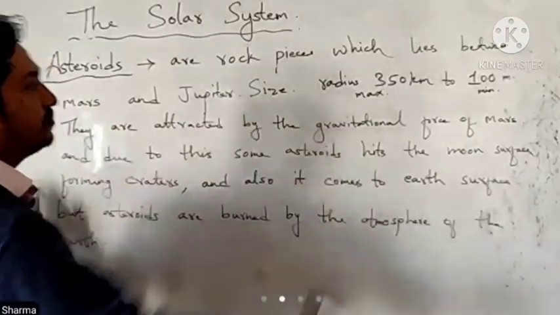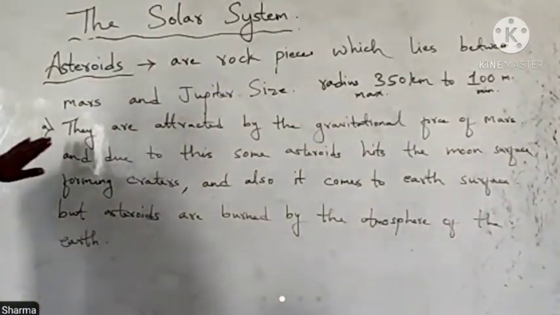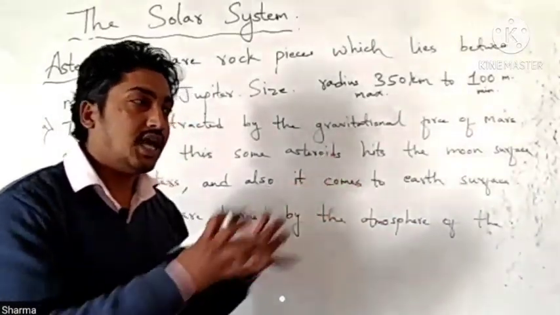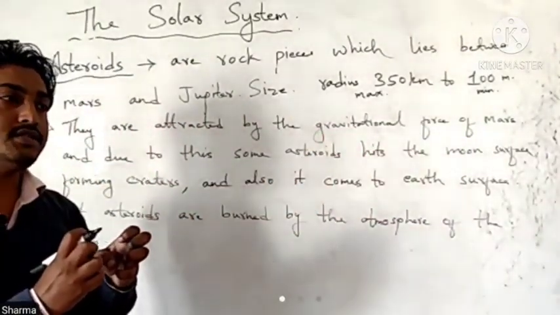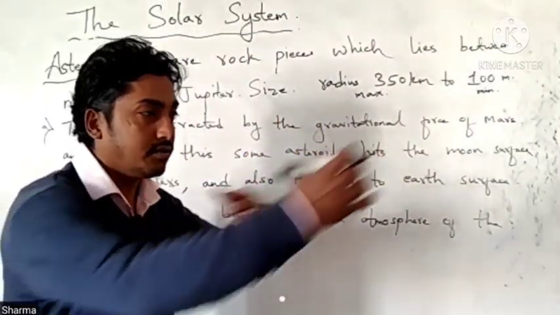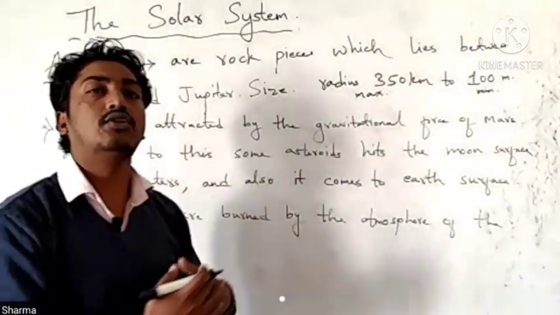Okay, in a simple way, that means they are attracted by the gravitational force of Mars, and after being attracted, what happens? The speed of the asteroids increases and they come nearer to Earth also.